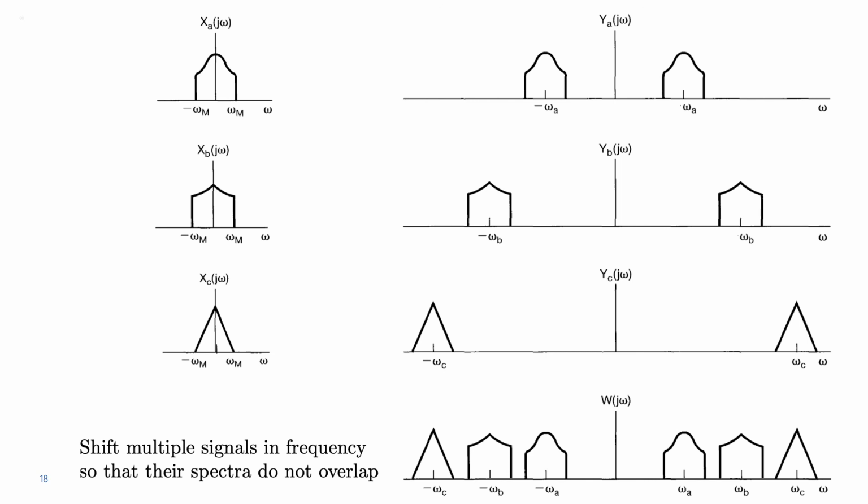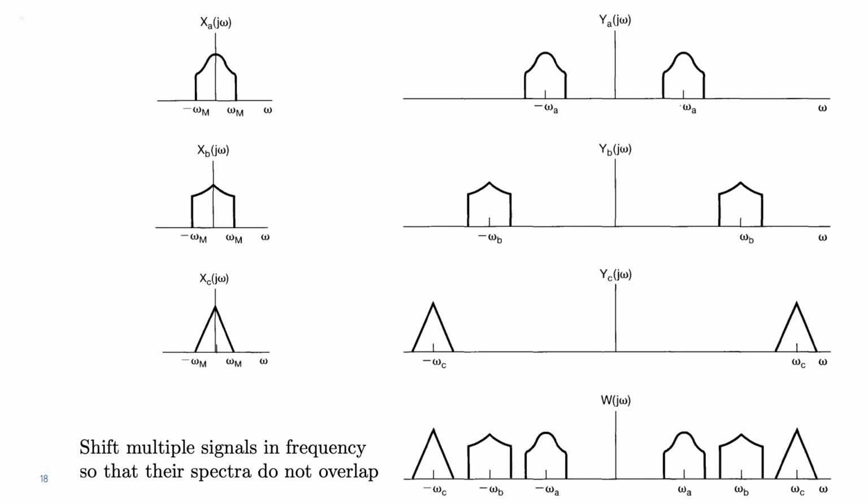But how to recover one of these signals, for example, xa of t? Well, we need two basic steps. First, we will need bandpass filtering to extract the modulated signal that corresponds to a specific channel, for example, signal A. So if we use a bandpass filter to recover what corresponds to signal A, we would take the content around omega a and minus omega a and filter out everything else.